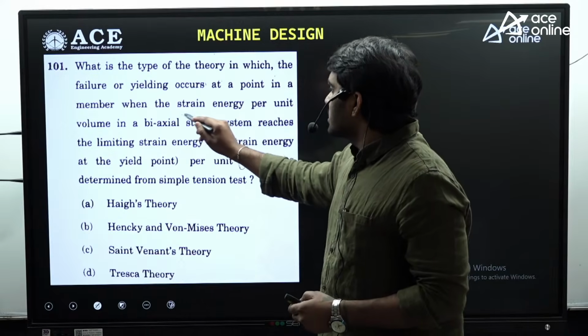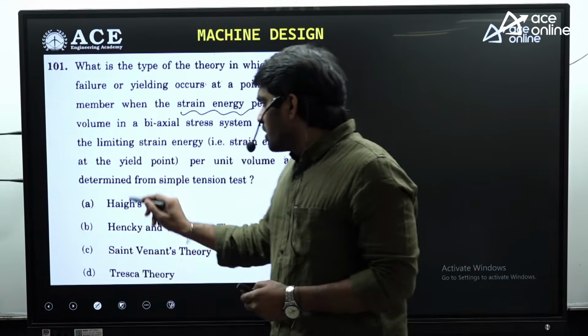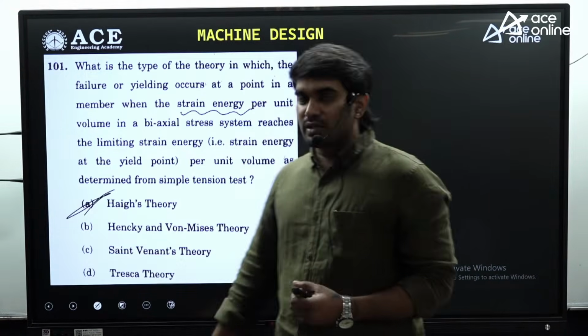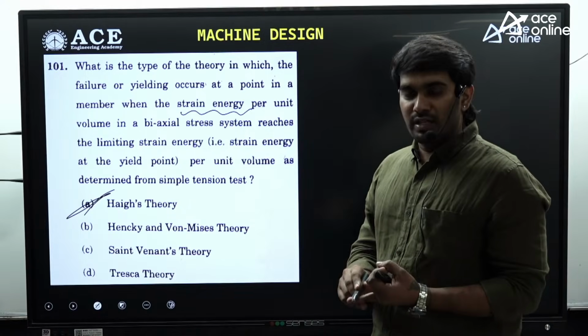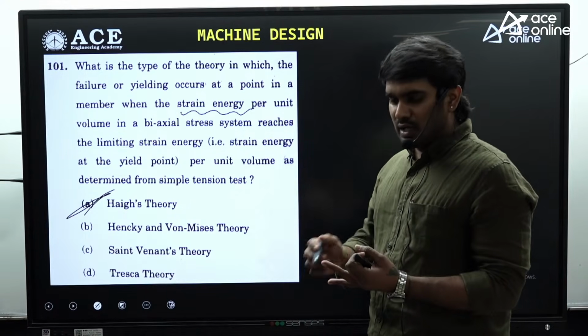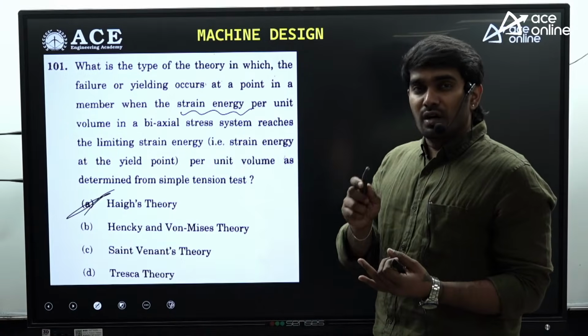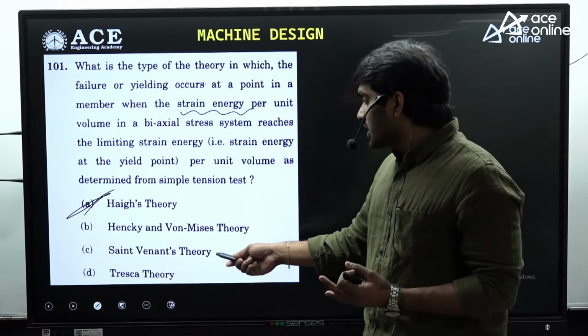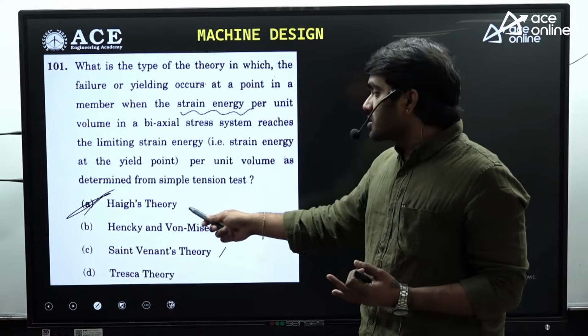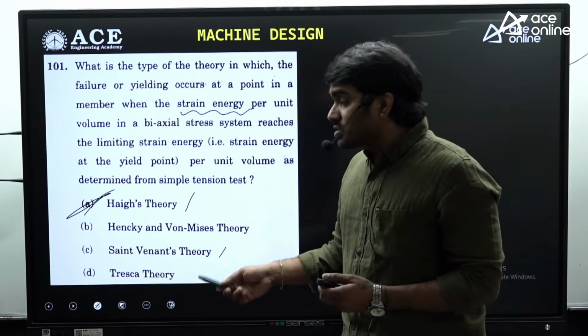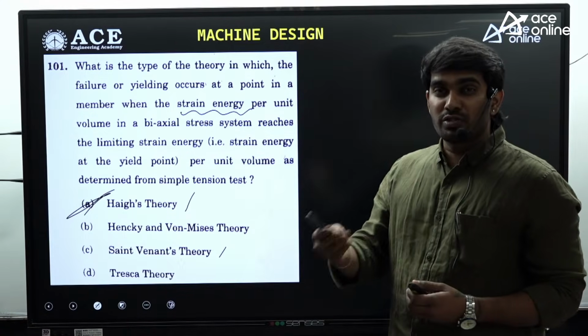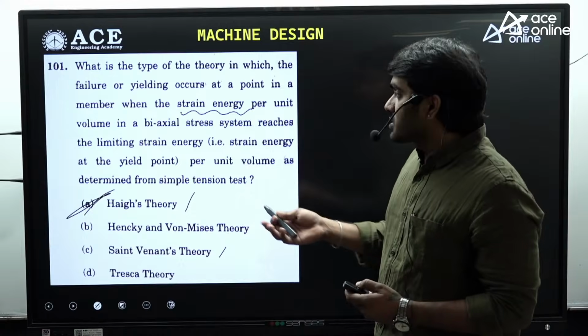What is the type of theory in which the failure of yielding occurs at a point? So here he is considering strain energy per unit volume, which means it is Haigh's theory. If that is principal stress, it is Rankine theory; shear stress, it is Tresca theory; and if that is principal strain, it is Saint-Venant's theory. As it is strain energy, we consider that to be Haigh's theory, whereas when it is distortion energy, we consider that to be von Mises theory.